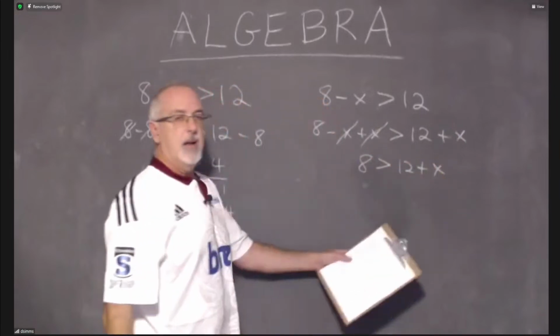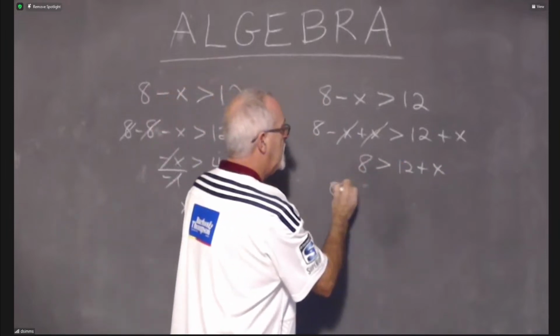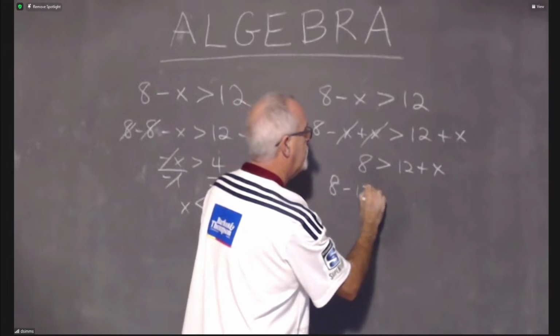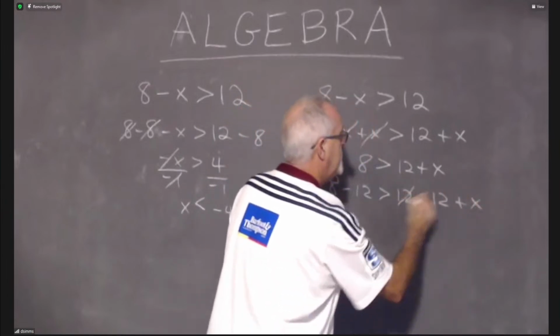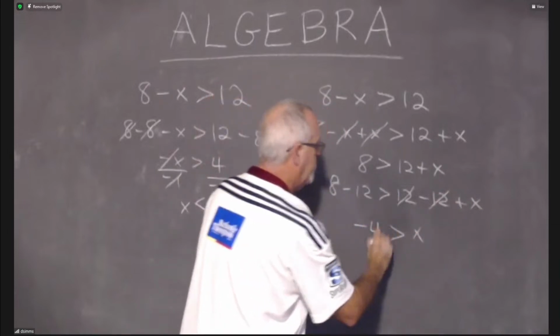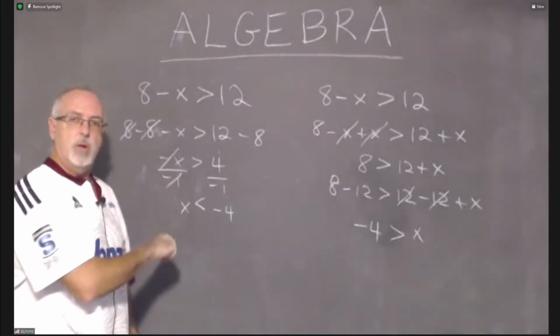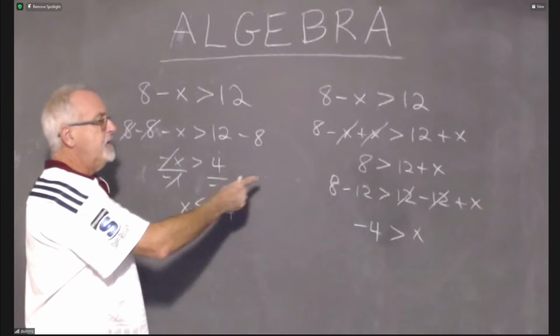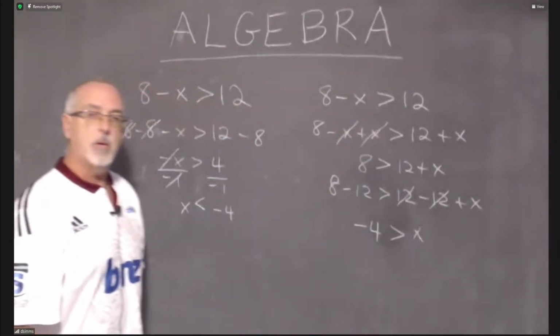But I now have to get the 12 away from the x. The 12 is positive, it's being added. So I am going to subtract 12 from both sides. These cancel. X is isolated. 8 minus 12 is negative 4. I never did that extra rule. I never divided or multiplied both sides by a negative number, so I never had to turn the symbol backwards.